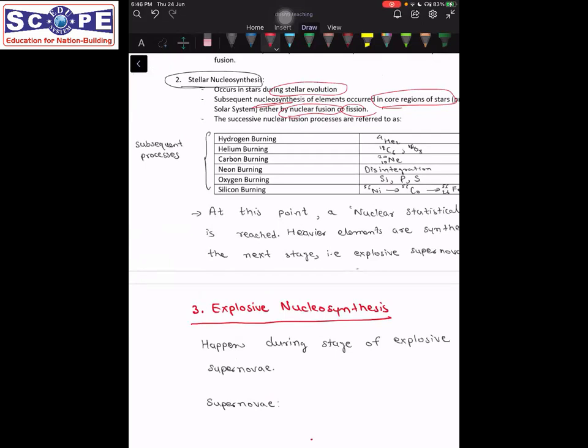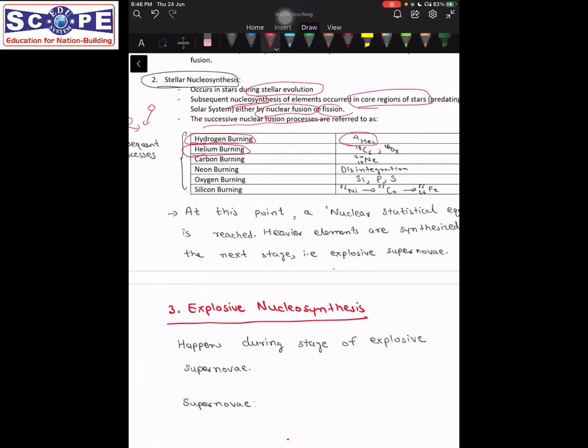These steps were successive nuclear fusion processes. The first was known as hydrogen burning, in which hydrogen atoms collided and resulted in the formation of helium. The second was that this product burned, and the products were carbon and oxygen. There were some other products, but these were the major ones.